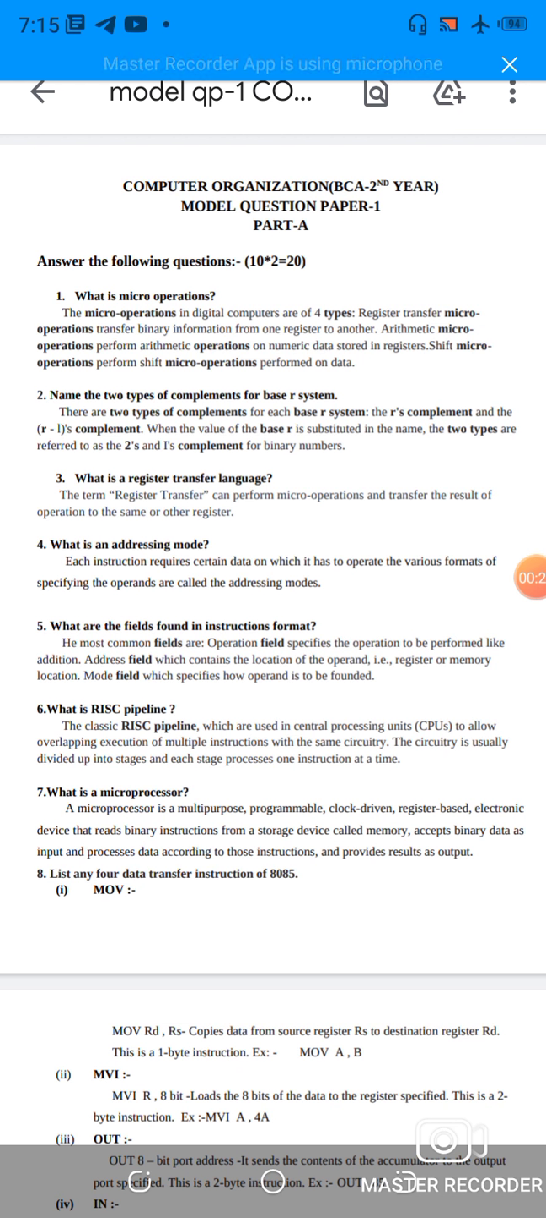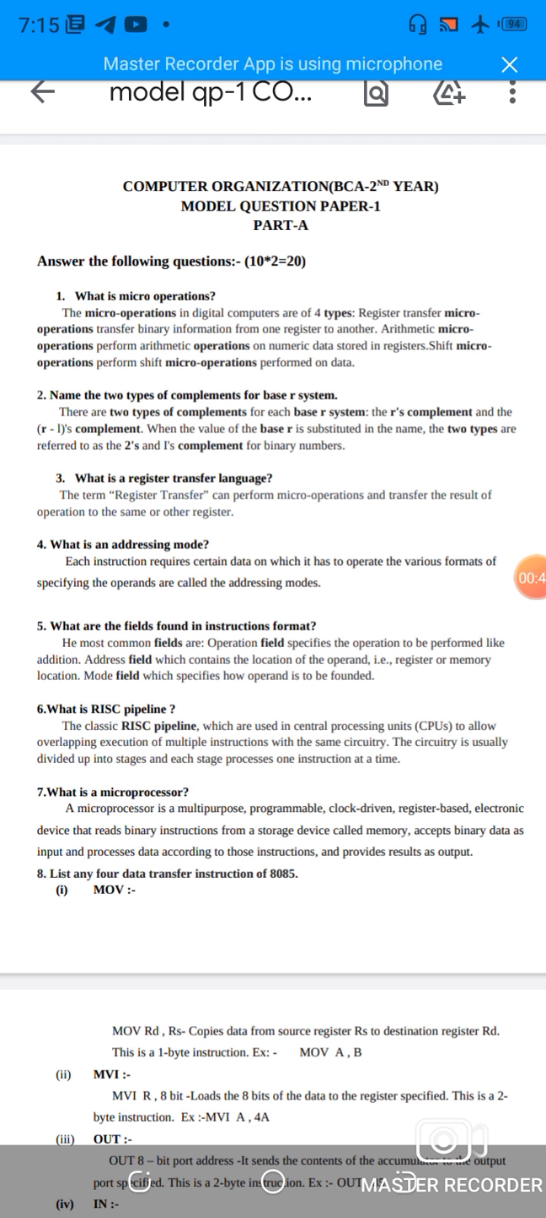Second question, name the two types of complements of base r systems. There are two types of complements for each base r system: the r's complement and the (r minus 1)'s complement. When the value of the base is substituted in the name, the two types are referred to as the 2's and 1's complement of binary numbers.